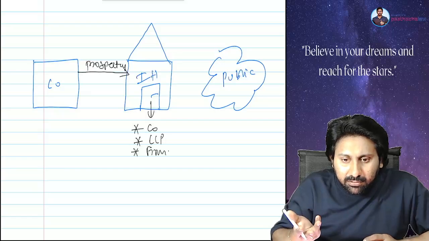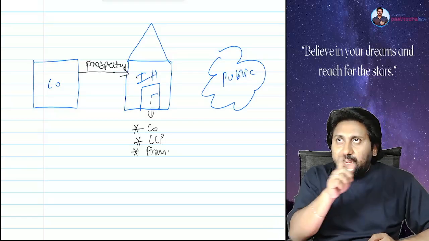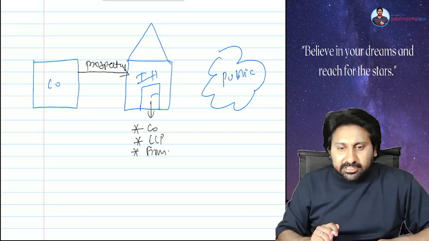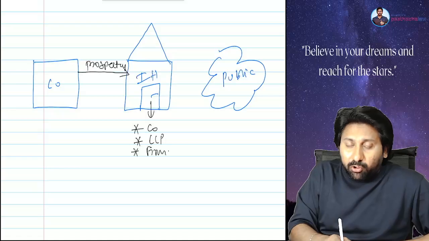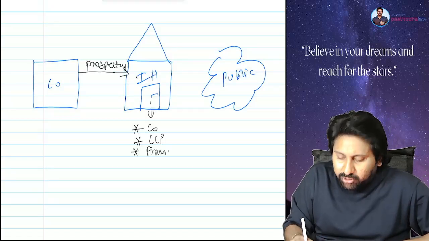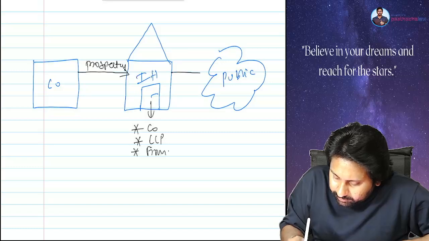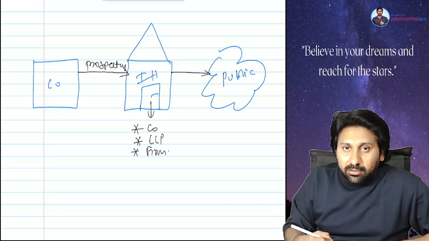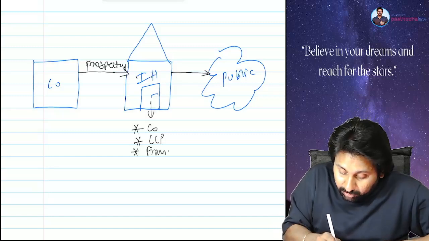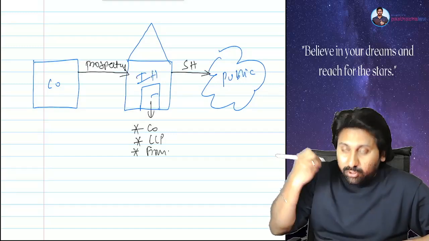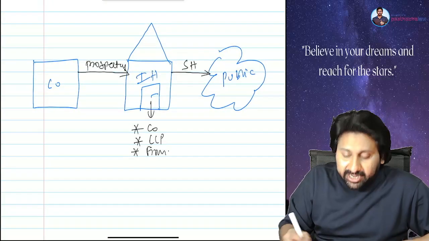Understood? So this entire process should be completed in 6 months' time. If that be the case, let's move on. See the diagram flow. Company issued prospectus to the issue house. Issue house will not issue a prospectus, it will issue shares to the public. So from where did it get shares?